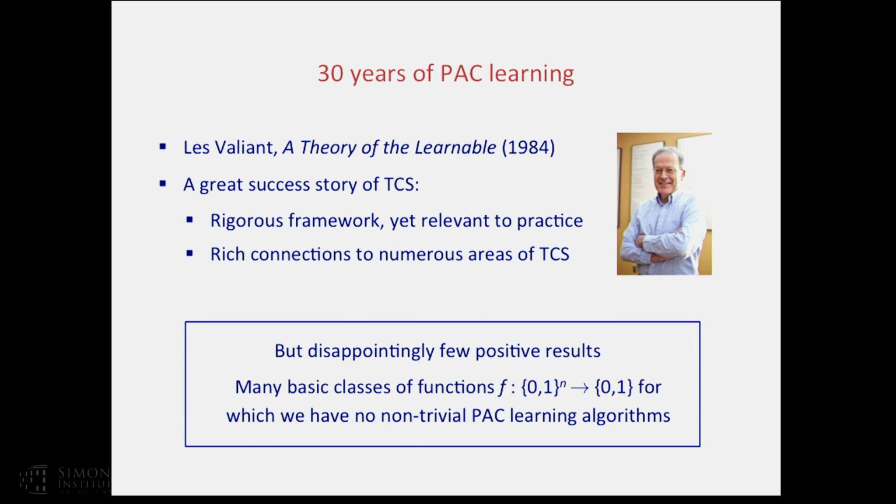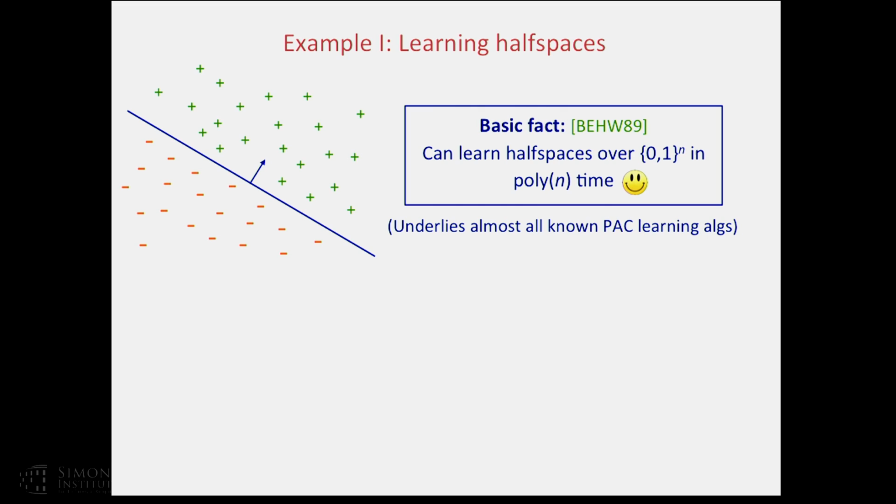In particular, there are many basic classes of functions, seemingly simple classes of functions, for which, forget efficient, we have simply no non-trivial PAC learning algorithms. So in the next few slides, I'd like to give you a few such examples. Example one is related to half spaces. A basic fact in learning theory is that we can learn n-dimensional half spaces over the Boolean hypercube efficiently, in poly(n) time. This is by now a simple fact.